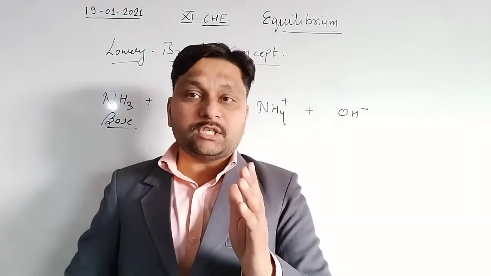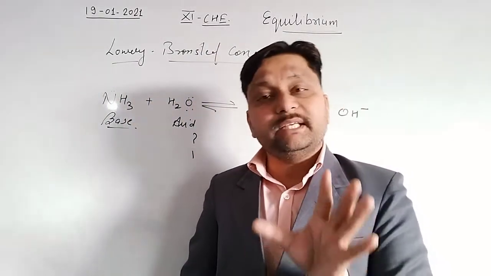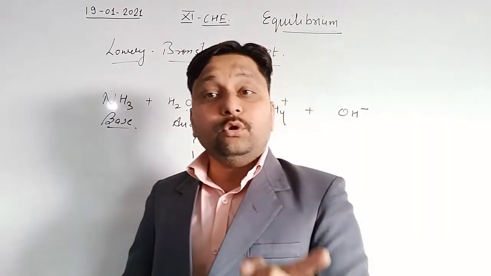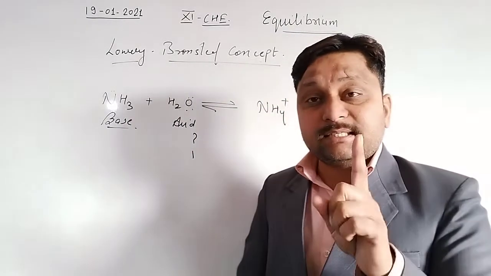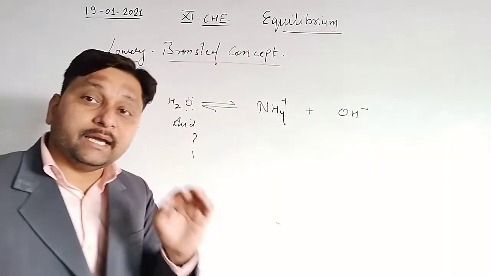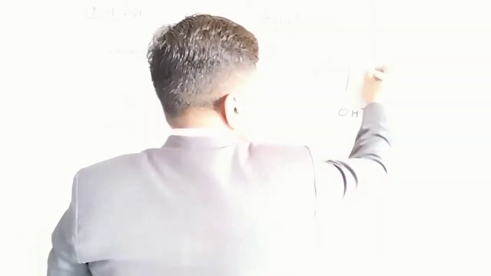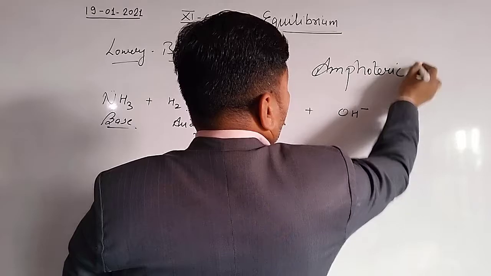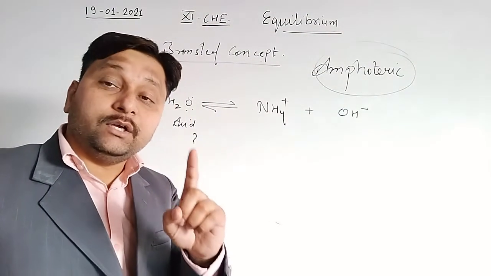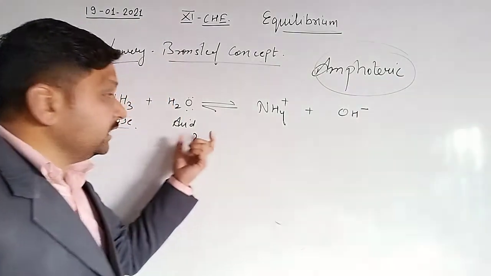Because we very well know water is a neutral molecule. 10th class तक अभी तक हमने यही स्टडी किया है कि water molecule है. Yes, water is a molecule. Water is a neutral molecule, but according to Lowry-Bronsted concept, it behaves as amphoteric in nature. What is amphoteric? Amphoteric means a compound that has a tendency for both acidic and basic behavior. Clear? And water has that tendency.